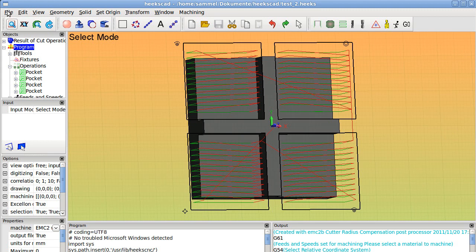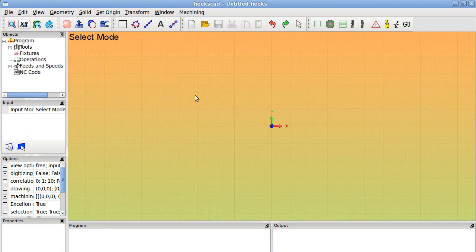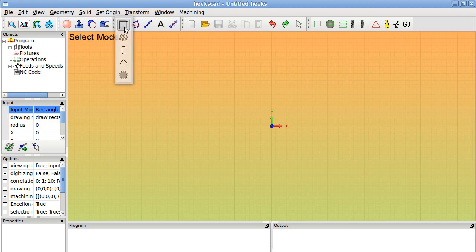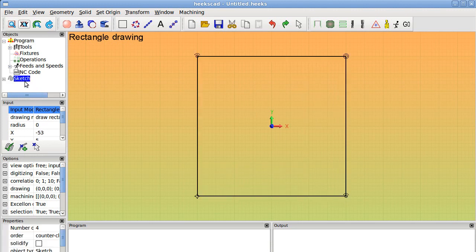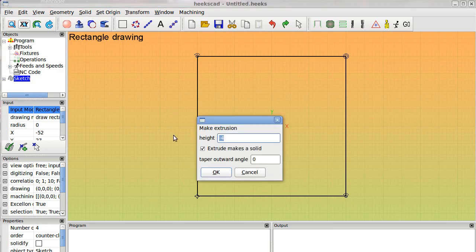So let's start. File, new, get a square. We work with 2 on 2. Here we are. Select the sketch, extrude it, -10.